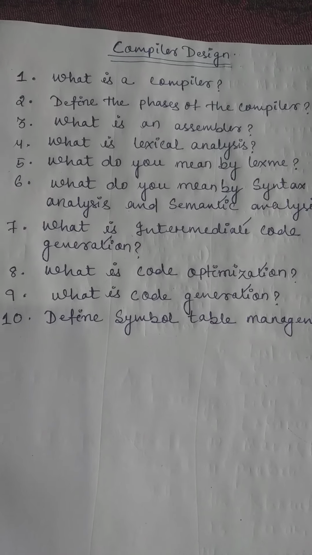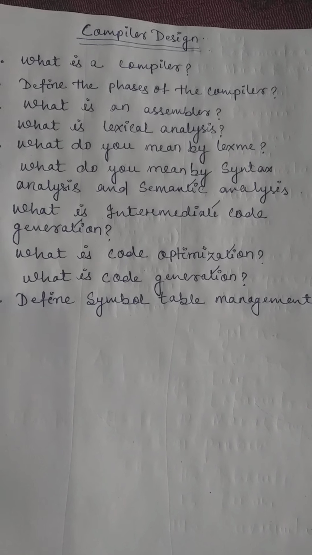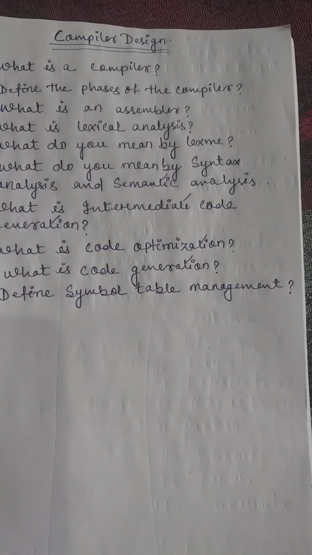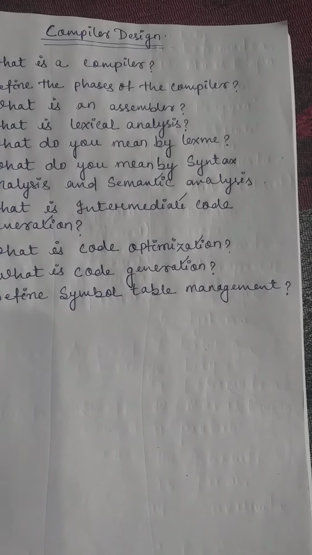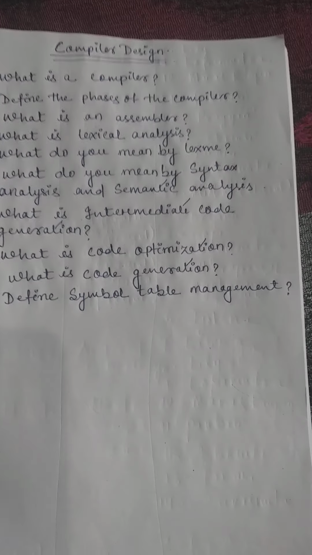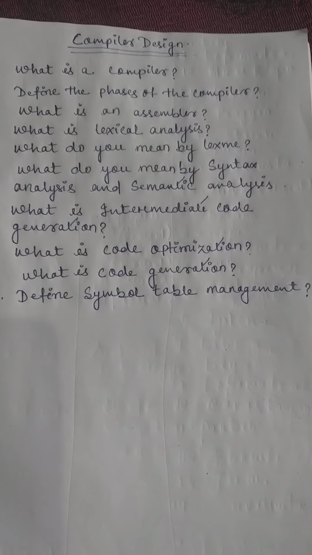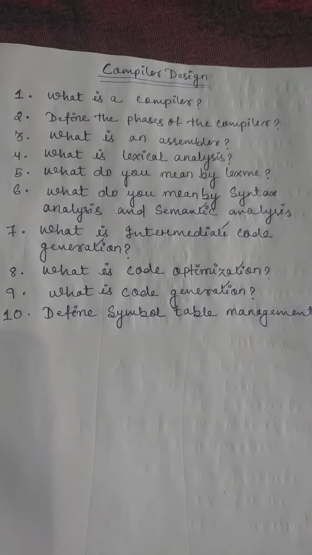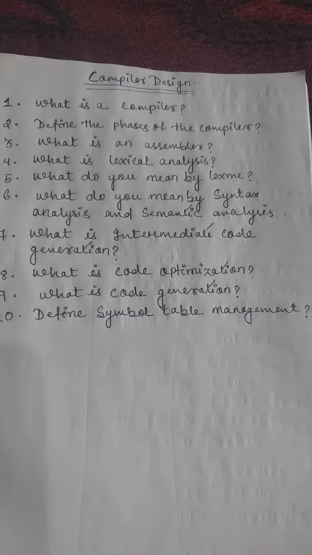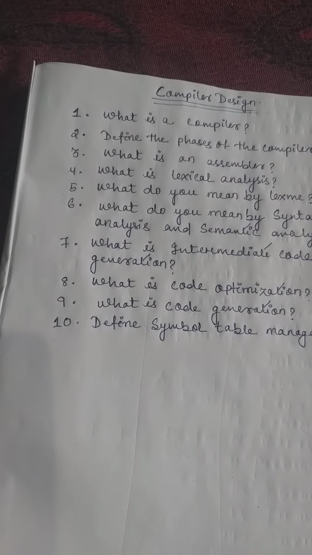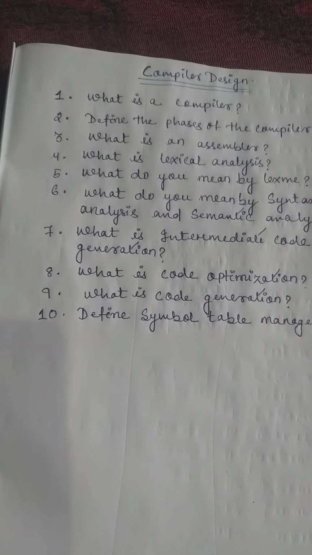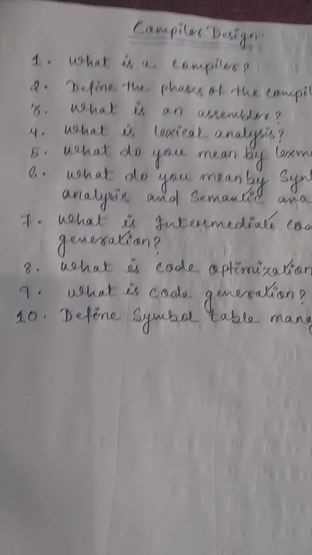We can say that this phase reduces the redundant code and attempts to improve the intermediate code so as to result in faster running machine code. This is the main role of the code optimization. And what is the code generation? Code generation is the last phase of the compiler, the sixth phase.